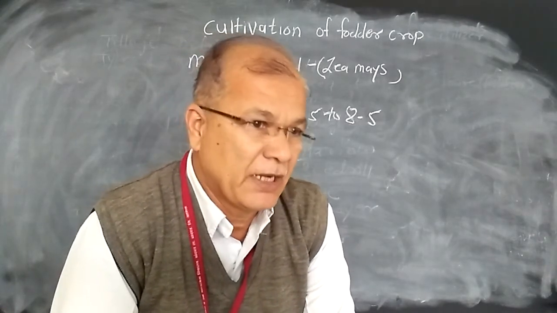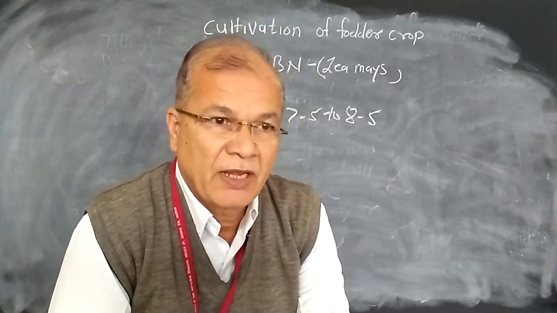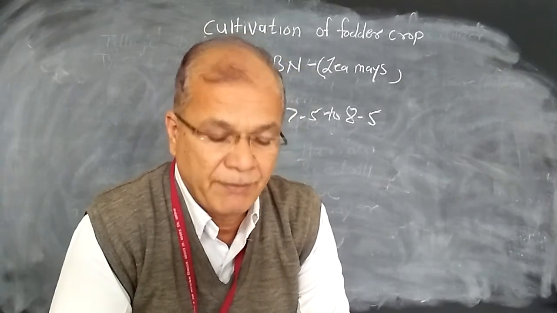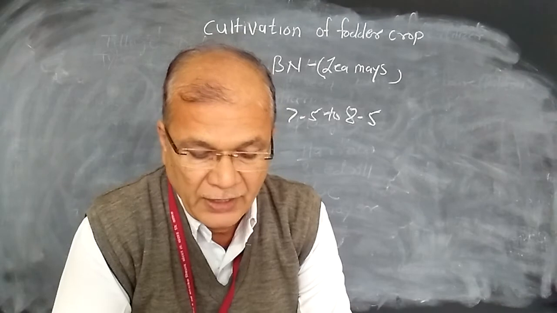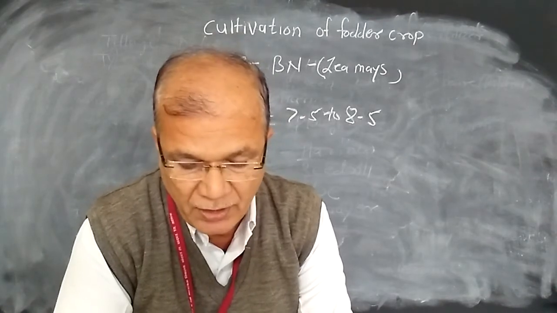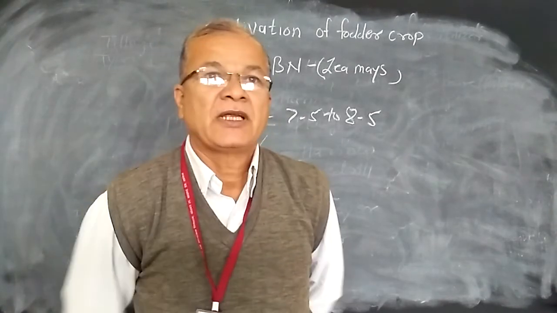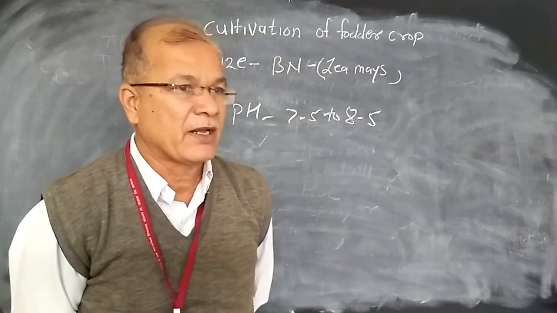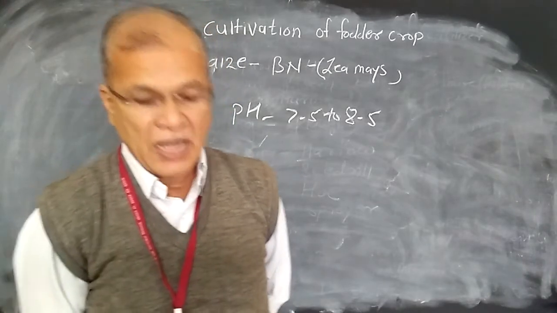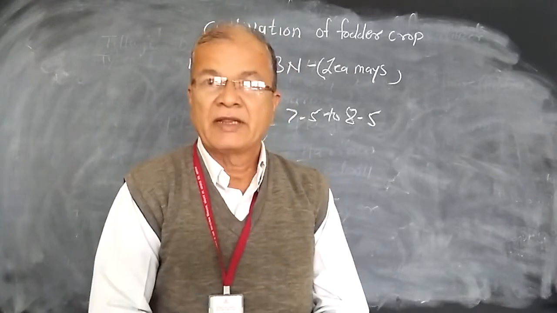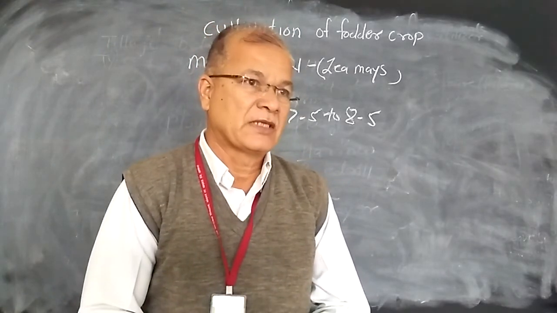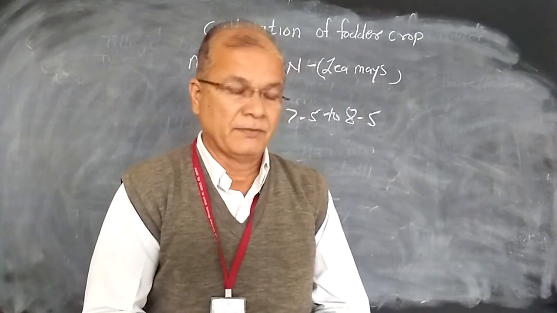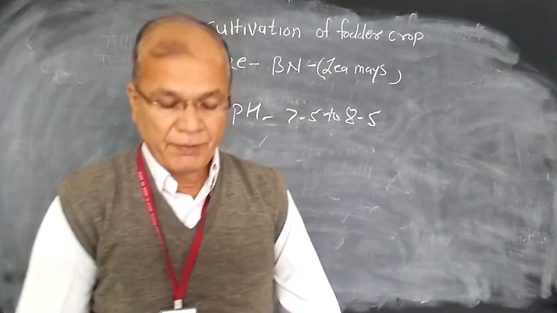Now the preparatory tillage required for the cultivation of the maize crop. Deep ploughing should be given after harvesting the previous crop, with the help of a tractor as well as an iron plough, to a depth of 10 to 15 centimeters. This is the first preparatory tillage.